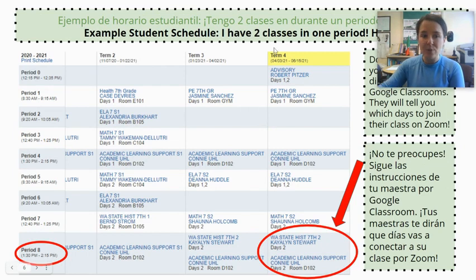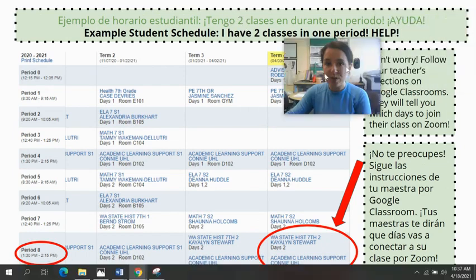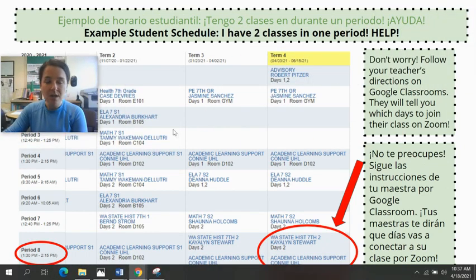Here's another example of a common question that we think you'll have about your schedules. So some of you are going to say, help, I have 2 class periods scheduled at the same time. Don't worry, we have you covered. Your teachers via Google Classroom will tell you if you need to join their class on an A day or on a B day.